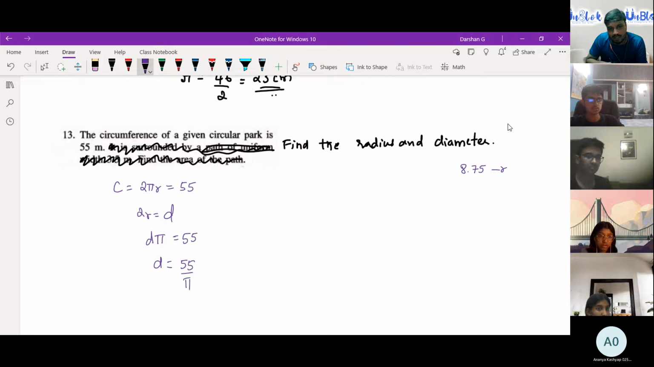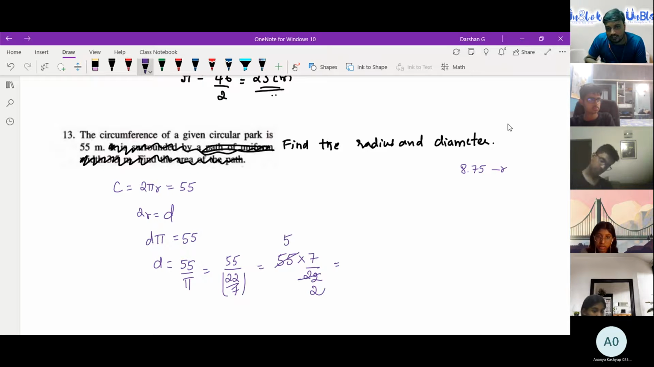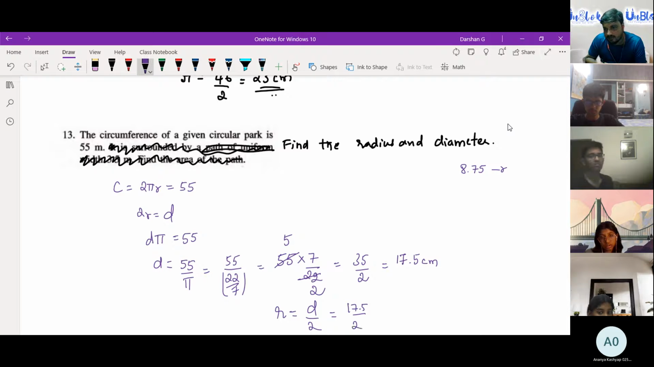55 divided by pi. Pi, we know, is 22 by 7. So this is 55 divided by 22 by 7. In the next step, we can convert this division into multiplication. So it would be 55 times 7 divided by 22. 11 2s are 22, 11 5s are 55. So it is 35 divided by 2. Am I right, by the way? 17.5 centimeter is right. So half of this, if I have to find the radius, is d divided by 2. When I do that, I'll get the answer as 8.75.